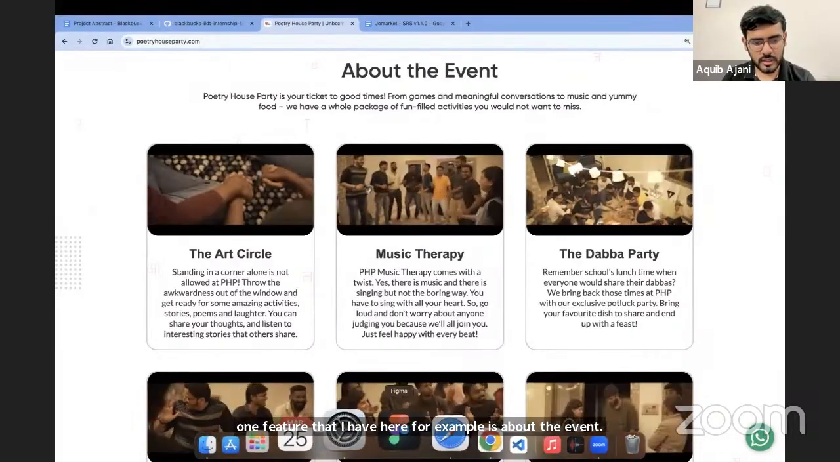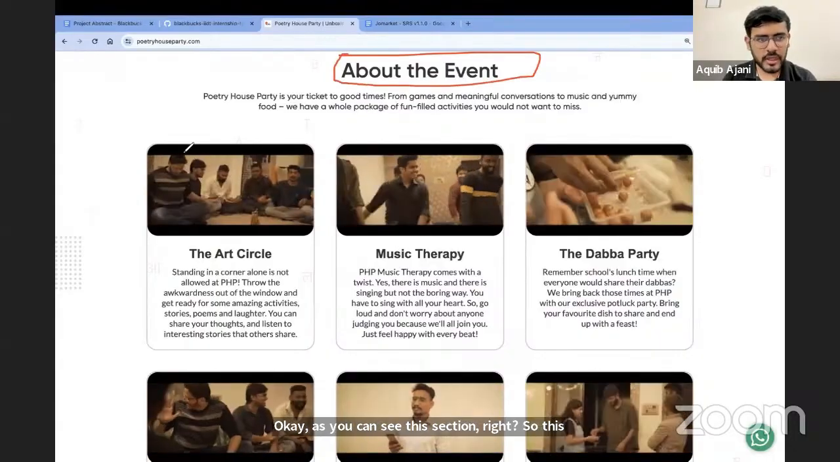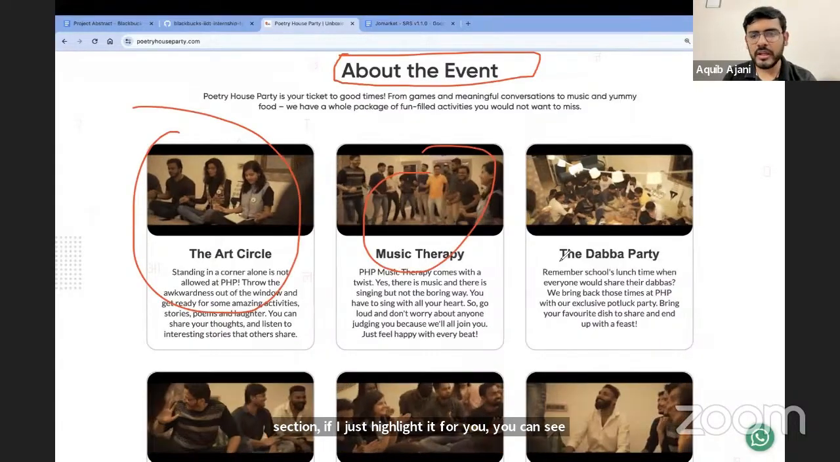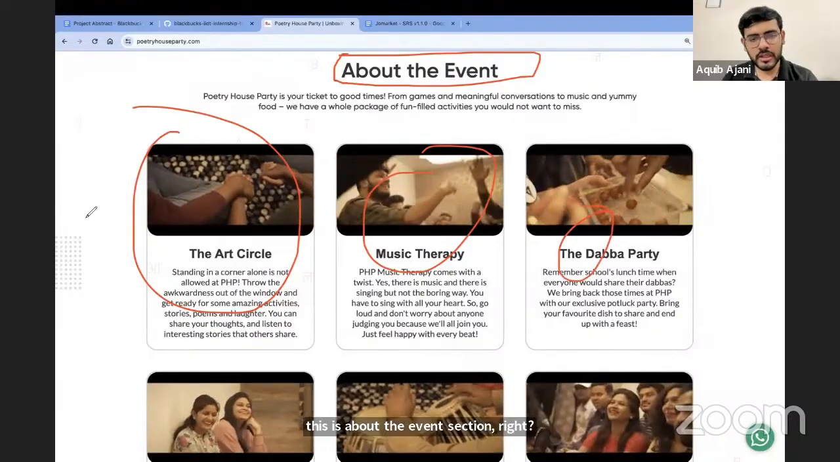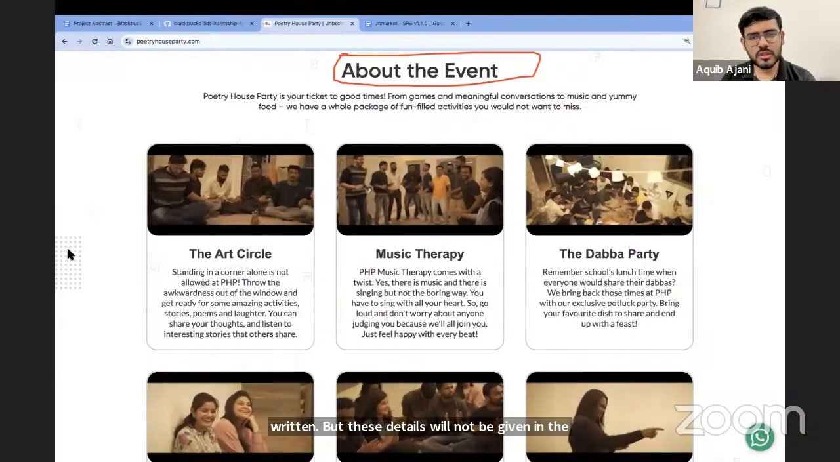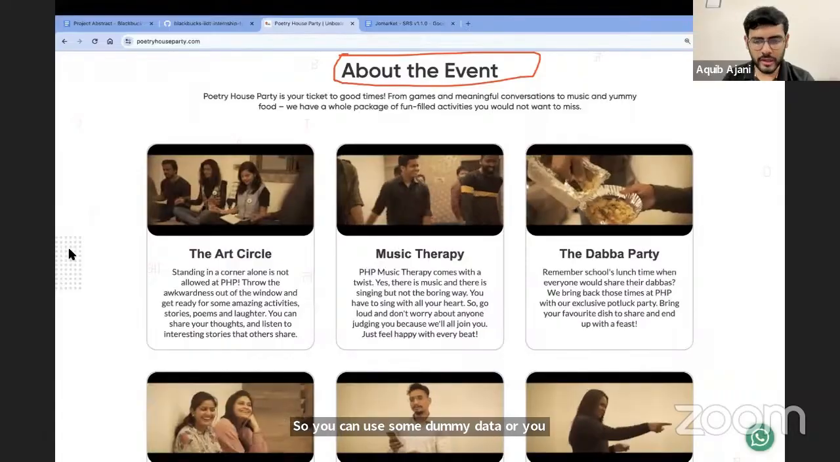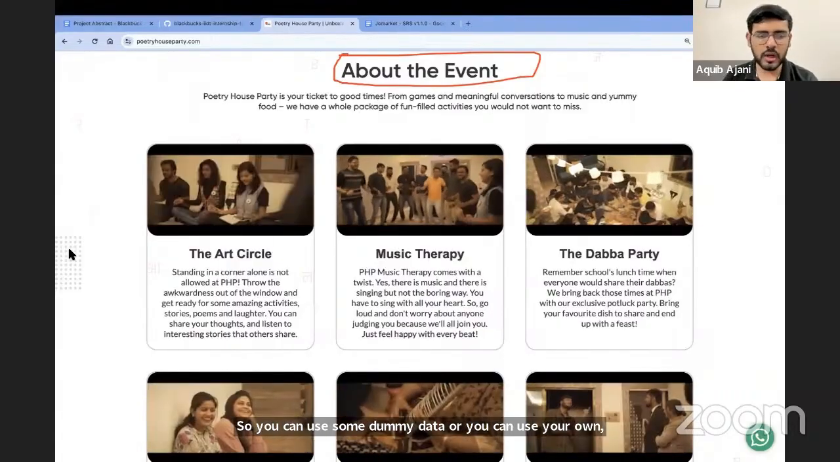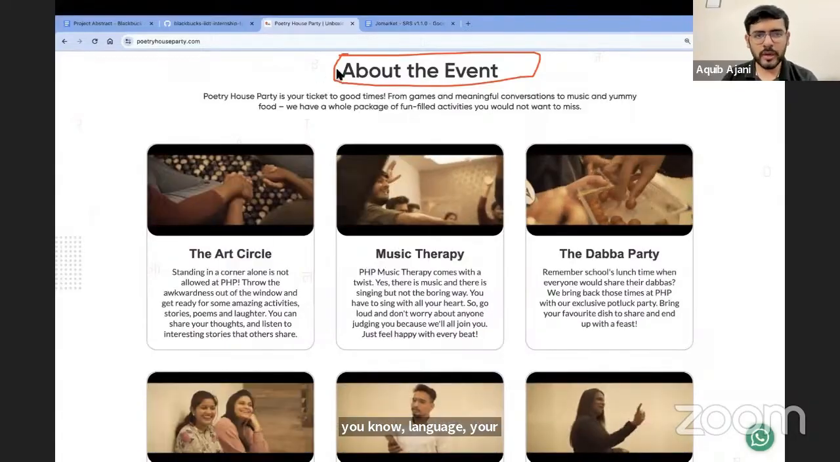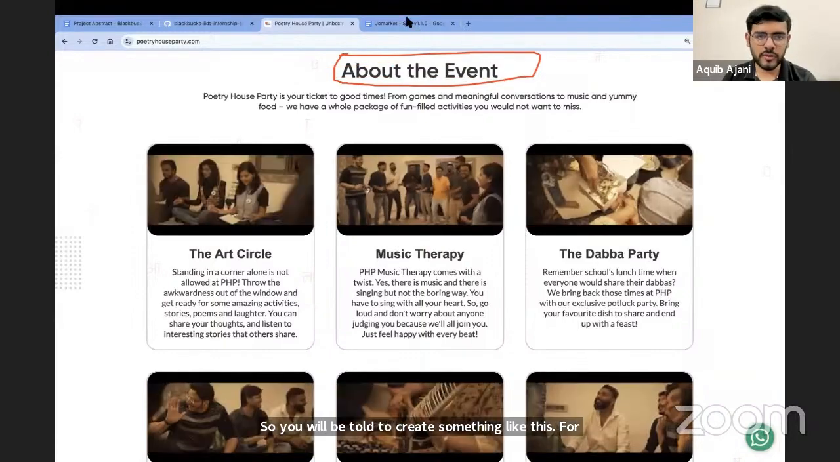So this section, if I just highlight it for you, you can see this is about the event section, right? Several details are already written here, but these details will not be given in the abstract. So you can use some dummy data, or you can use your own language, your own stuff to come up with this, right? So you will be told to create something like this. For example, About the Event is the name of your feature, right?